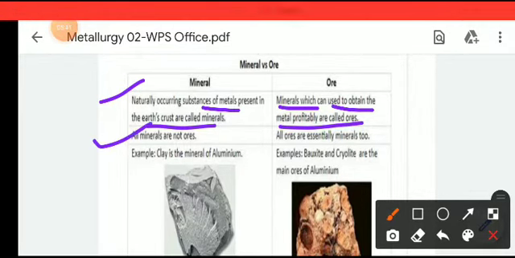All minerals are not ores, but all ores are essentially minerals. Any substance has to be a mineral first, and after becoming a mineral, if that mineral can give us a particular metal or element profitably, then it is called an ore. So all ores are minerals, but all minerals are not ores.